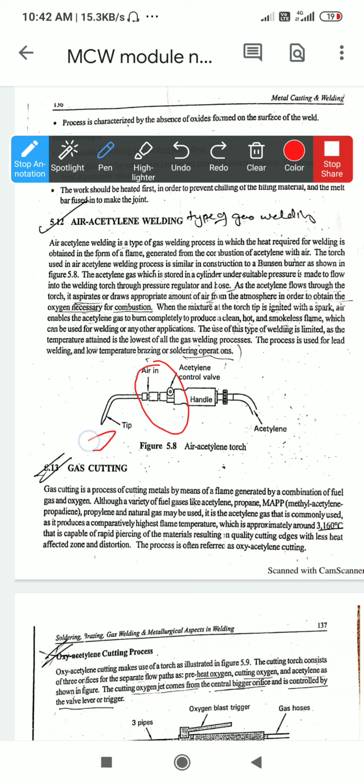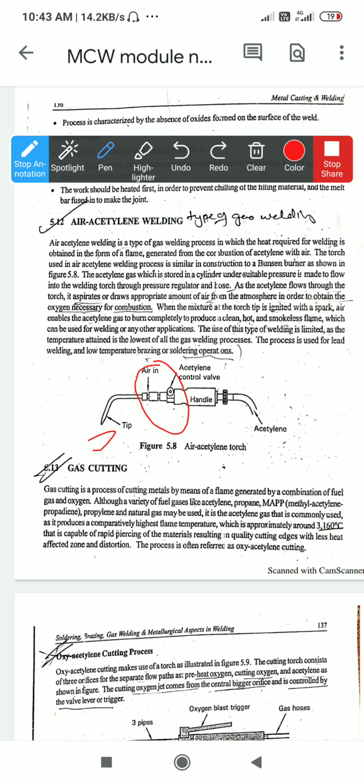At the tip, with a matchbox or a spark lighter, a spark is introduced to that gas and the flame is generated over there, and the same procedure whatever I have explained for oxygen, acetylene and hydrogen is used.